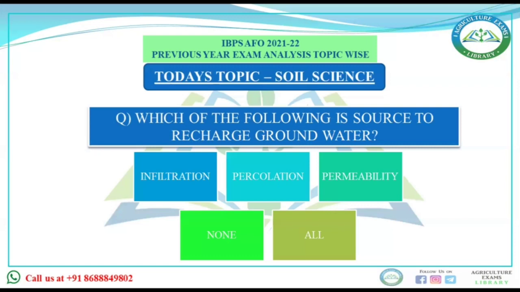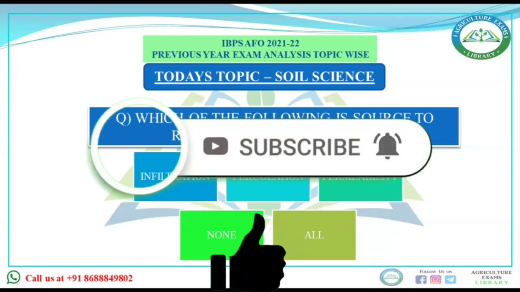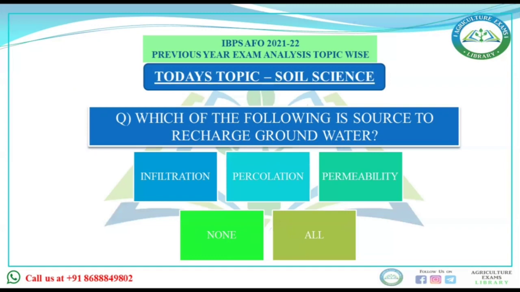Which of the following is the source to discharge groundwater? Infiltration, percolation, permeability, none or all. All these terms have been explained in our previous video. Infiltration takes place in unsaturated soil, where water is held by the micropores. When there is saturation and the water is filled, percolation happens: water enters the micropores and goes down to the groundwater, which means the groundwater is being recharged. The answer to the question will be percolation.